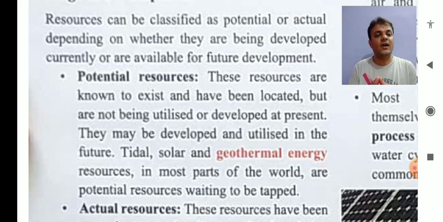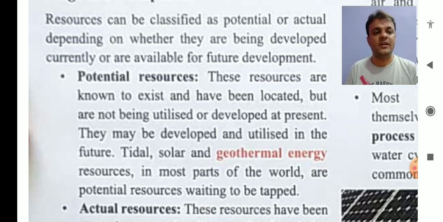It means they are found, that on these places these resources are available, but they are not being utilized or developed at present. It means that we are not able to use it, or we do not have the particular technology to use the resources, which are called potential resources.